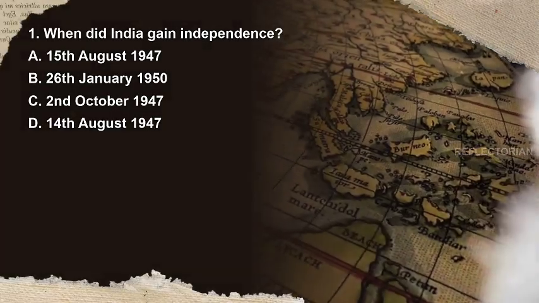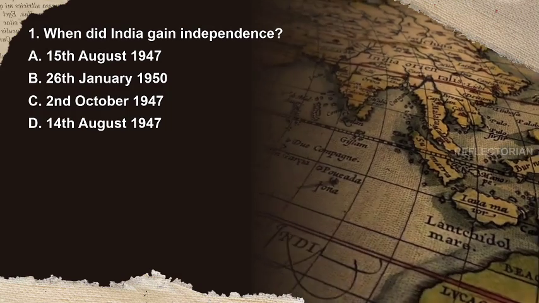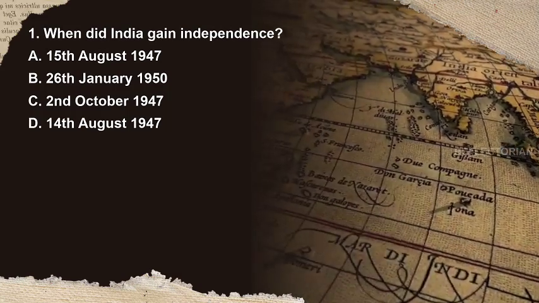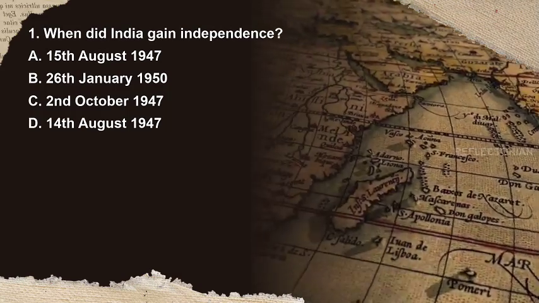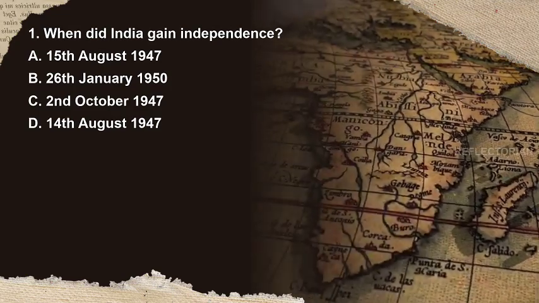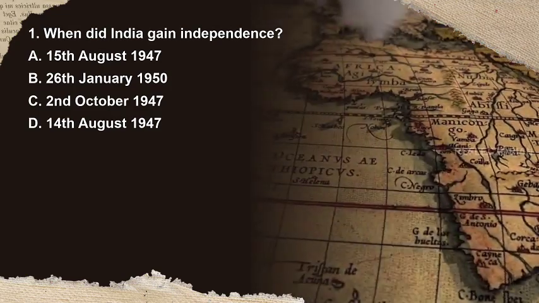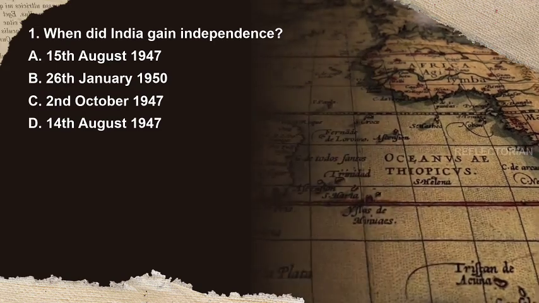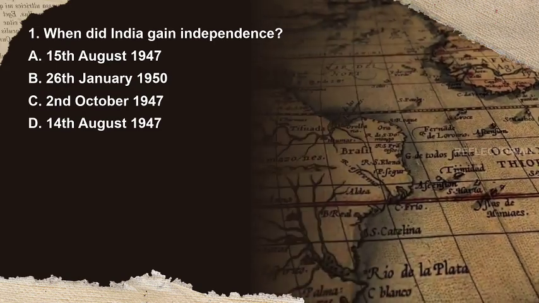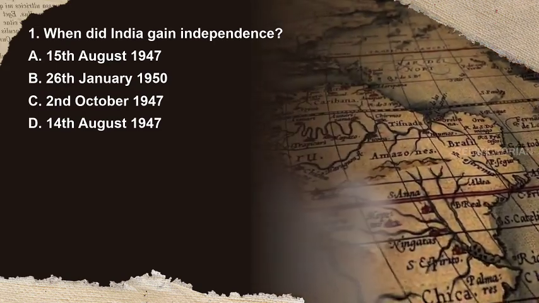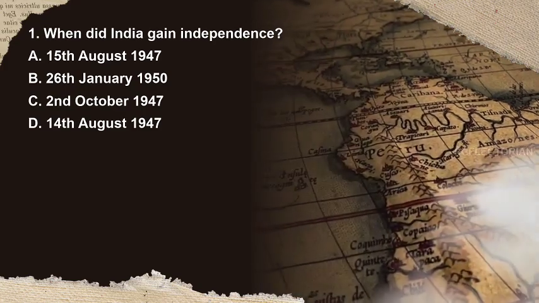Question 1. When did India gain independence? Options are A. 15th August 1947, B. 26th January 1950, C. 2nd October 1947, D. 14th August 1947. You have 10 seconds to answer.